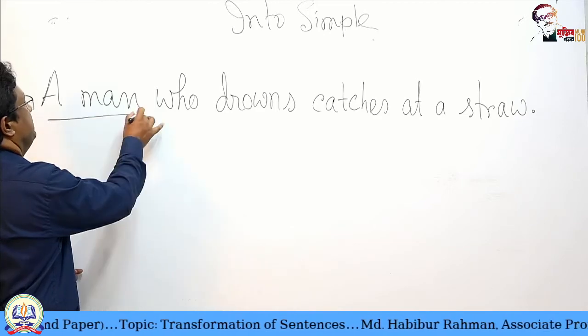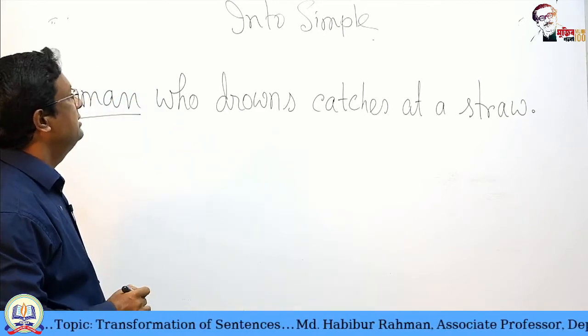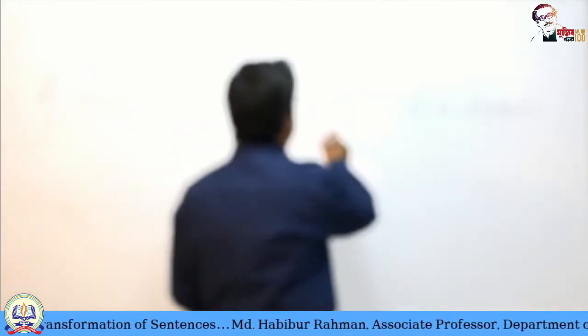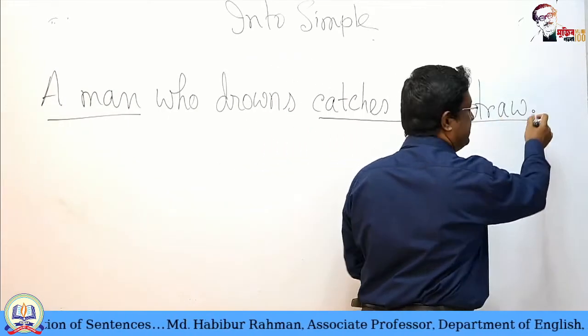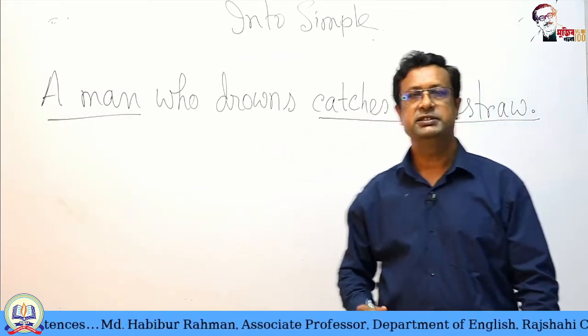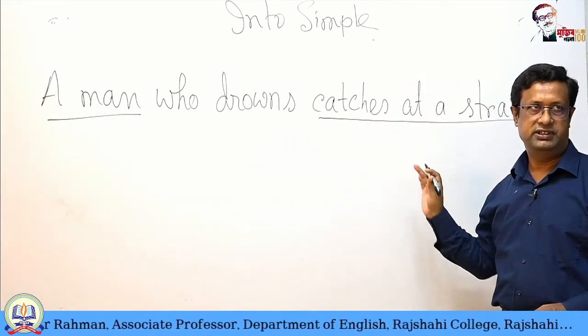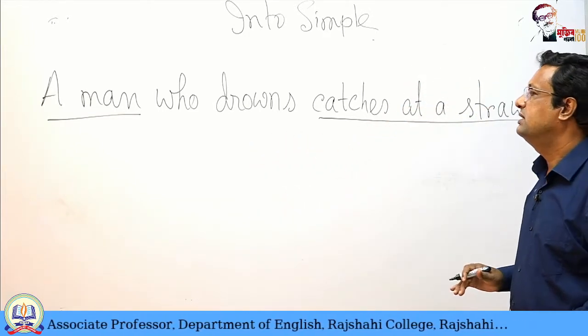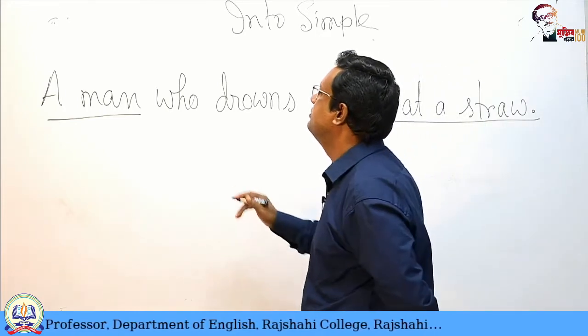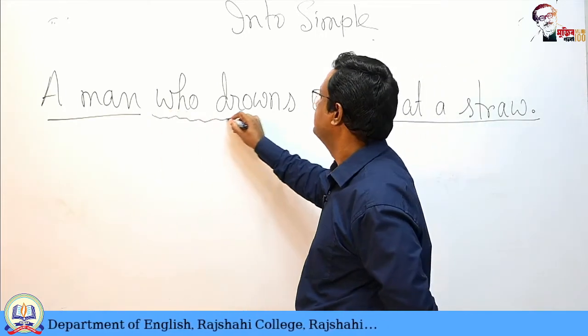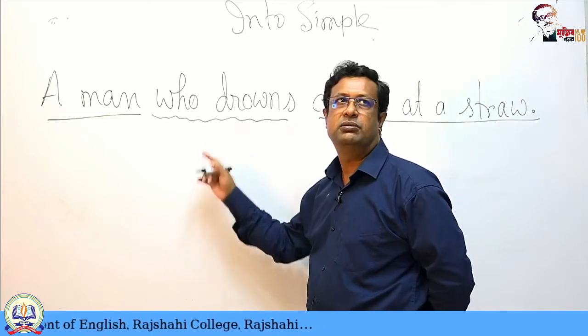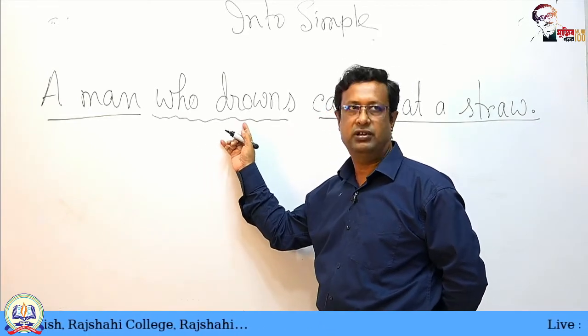Here a man catches at a straw. This is the principal clause. A man catches at a straw. This is the main thing. But there is another thing. Which man? Who drowns. This is a subordinate adjective clause.